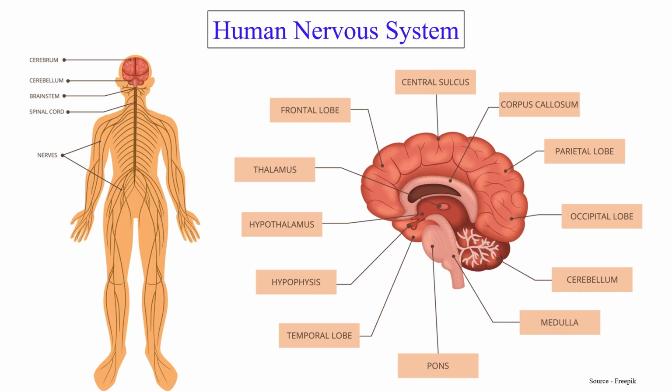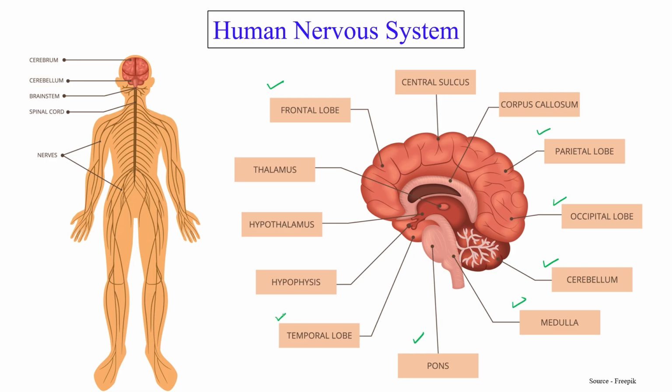Now, our nervous system has so many parts. This is the brain, then the spinal cord, and then several nerves which are involved. So this is the picture of our brain. It has so many parts like the frontal lobe, parietal lobe, occipital lobe, cerebellum, the medulla region is present over here, the pons region is present over here.